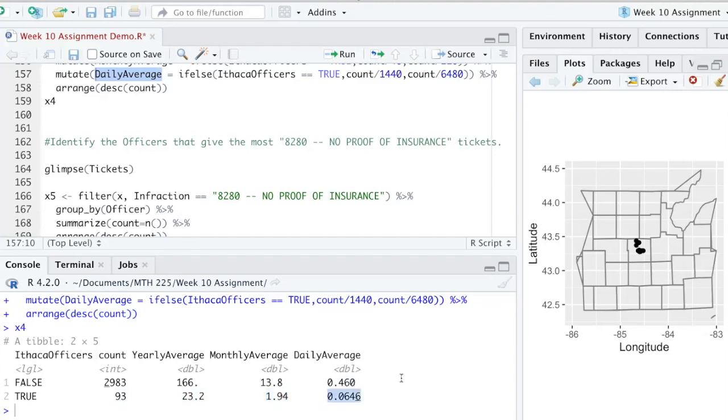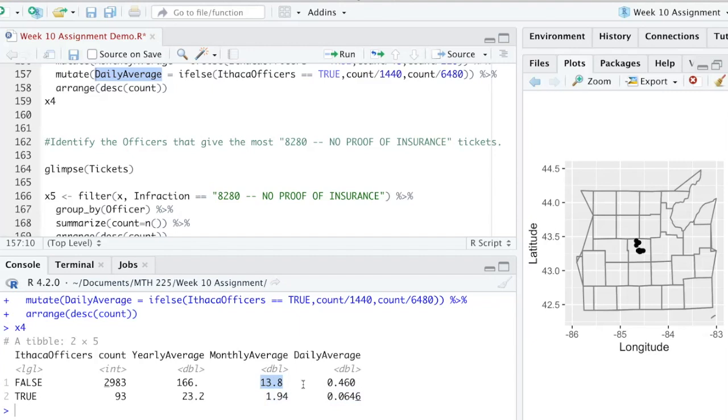And the number of tickets per officer per day is just a tiny number. So this is probably a benchmark we can use, that the Ithaca officers award about 2 tickets per month per officer. And the non-Ithaca officers award about 14 tickets per officer per month.